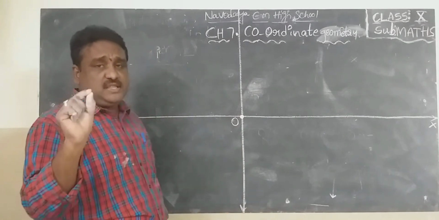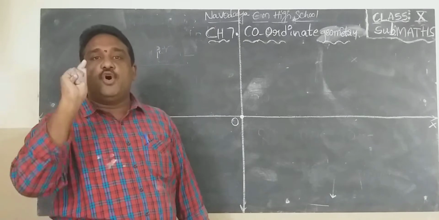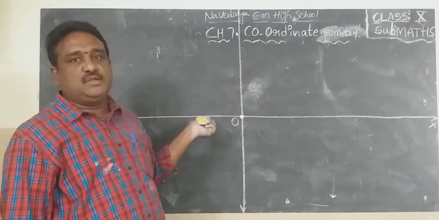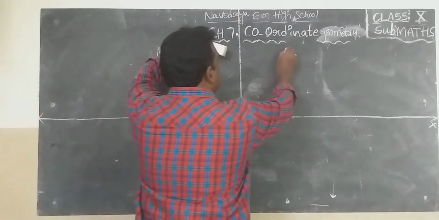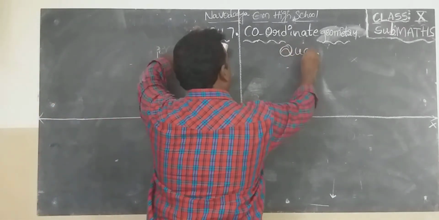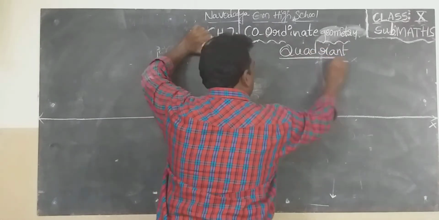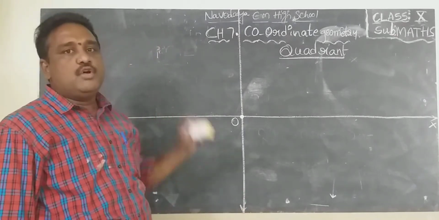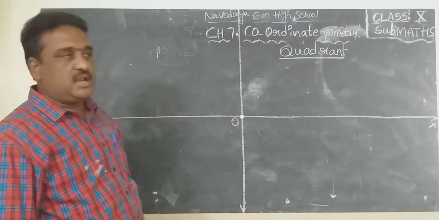So x-axis and y-axis divide the plane into 4 equal parts. Each and every part is known as quadrant.